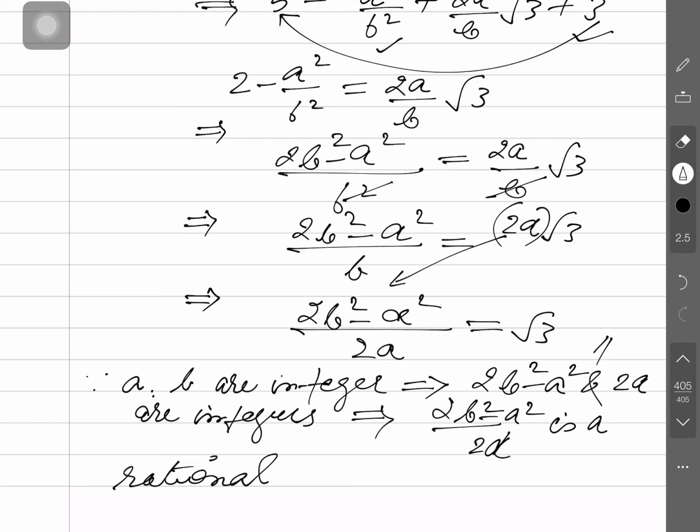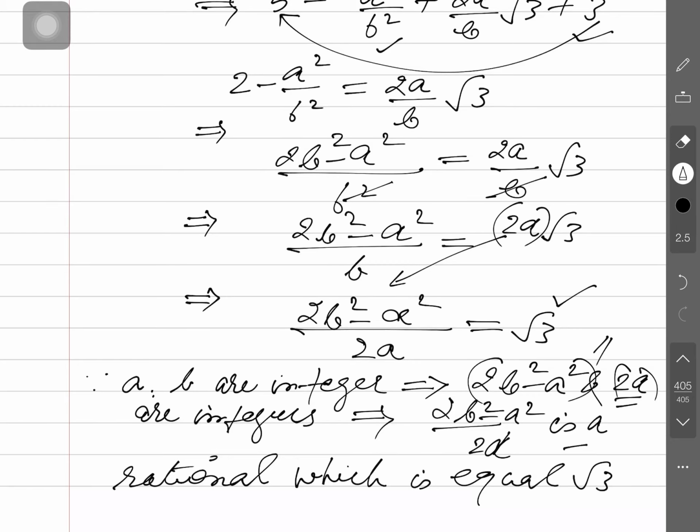Why is this rational? Because squaring integers again gives integers, so this is an integer, and this is also an integer. Integer upon integer is a rational number. This rational number is equal to root 3, which is irrational.